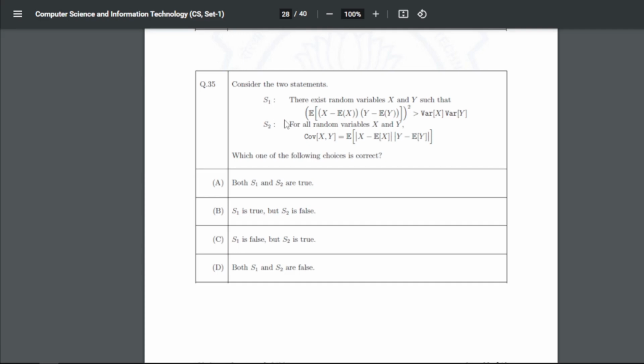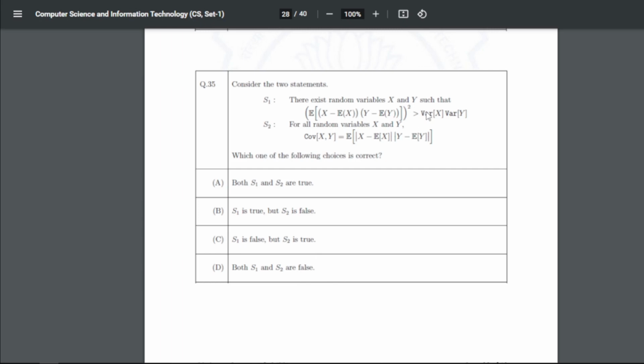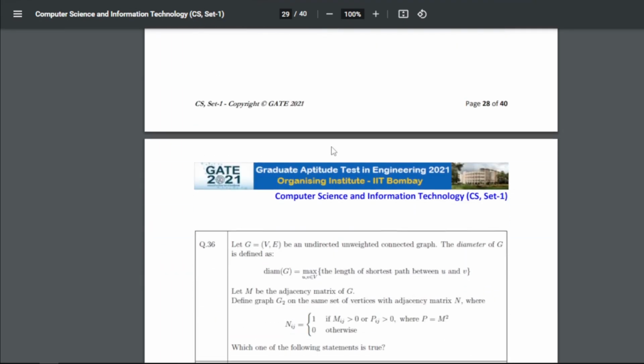35 is: consider the two statements. So these are the two statements. Which one of the following choices is correct? So for 35 our answer is D: both S1 and S2 are false, right? And if you want to prove them, you can do that.